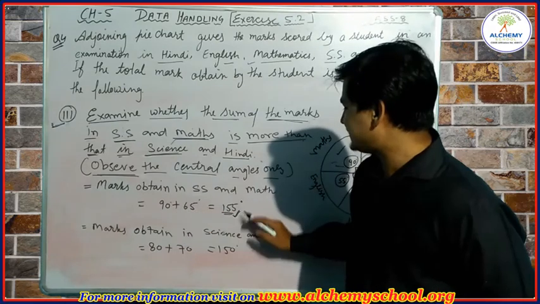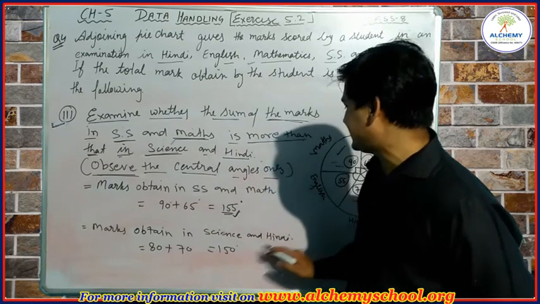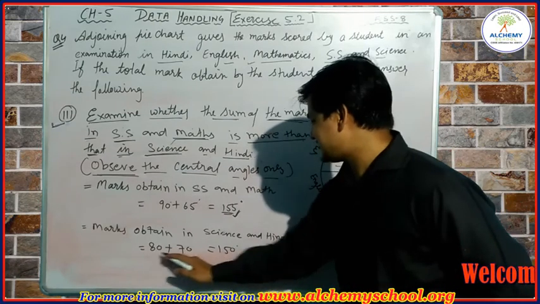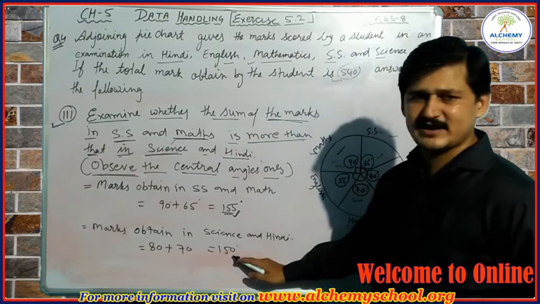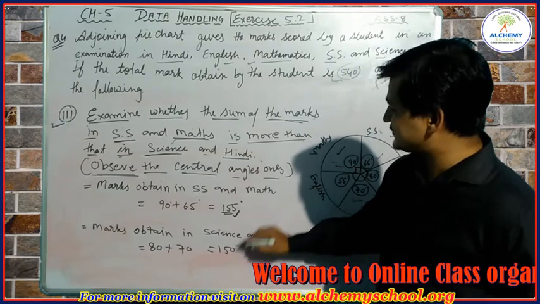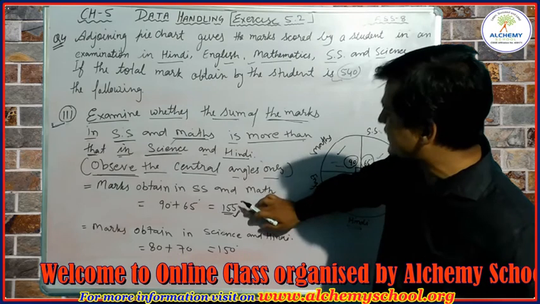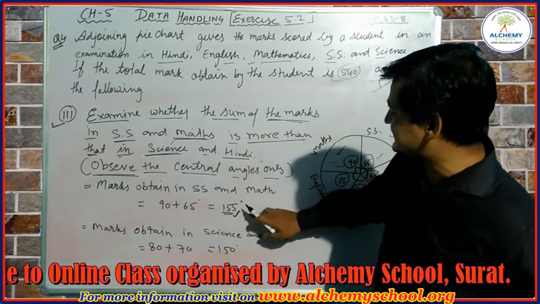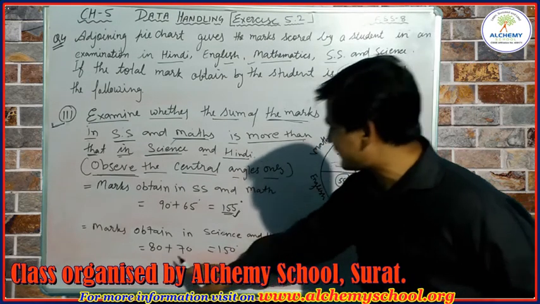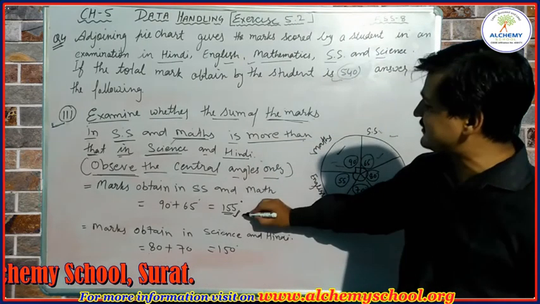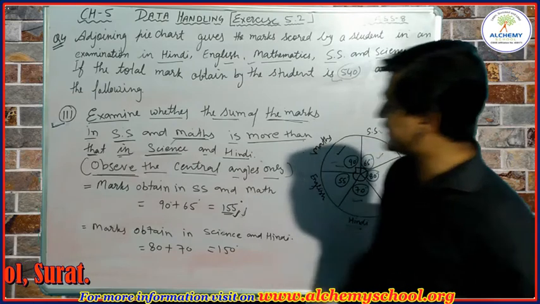Okay, and the angles for science and Hindi are 80 and 70. So the sum of 80 and 70 will be 150 degree. So students, we can see that the sum of math and SS is 155 and the sum of science and Hindi is 150 degree. So easily we can say that this sum is greater.